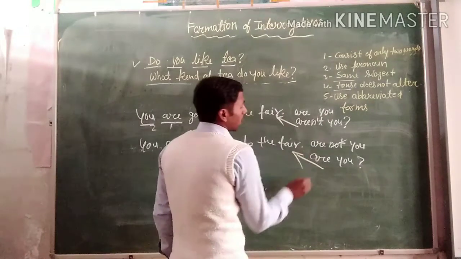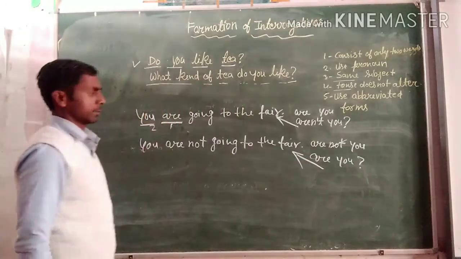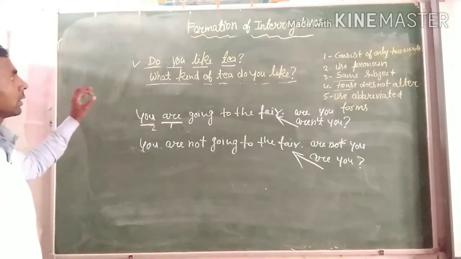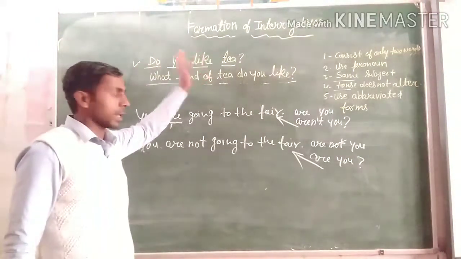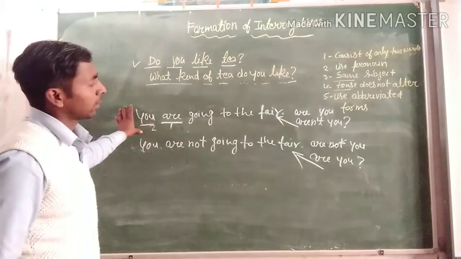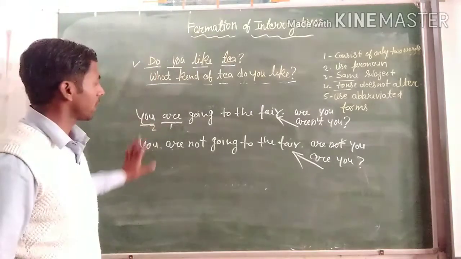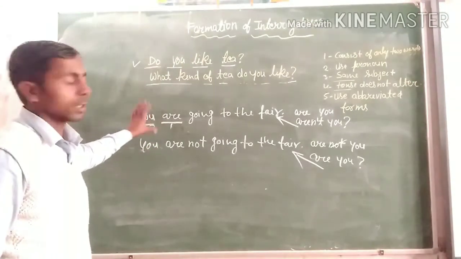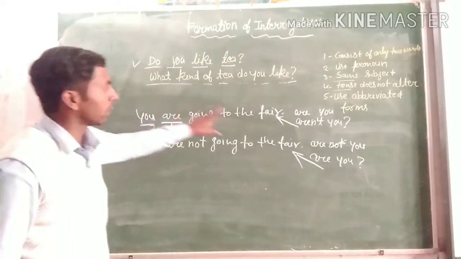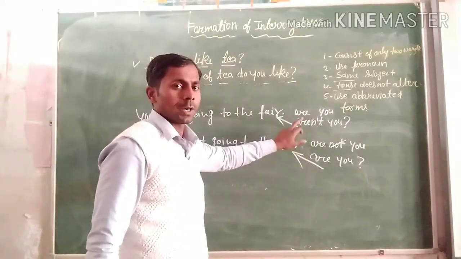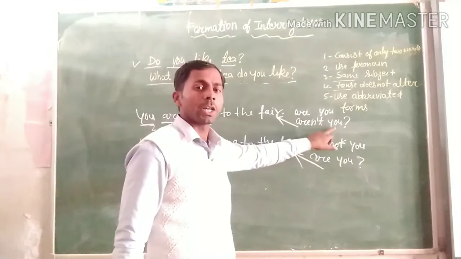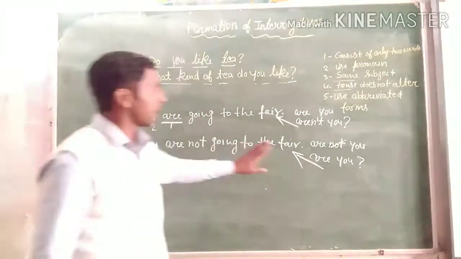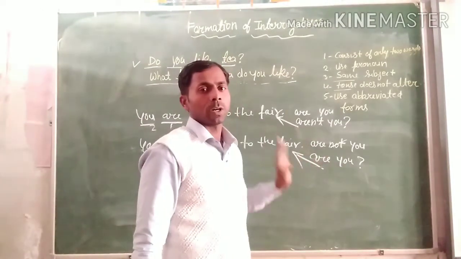I hope you understand the formation of interrogative sentences and how to tag the question. It is very simple. First look whether the sentence is positive or negative. If positive, tag the question in negative form, and if negative, tag it in positive form.